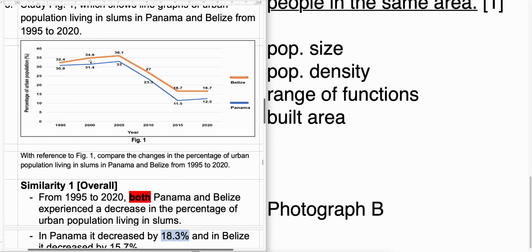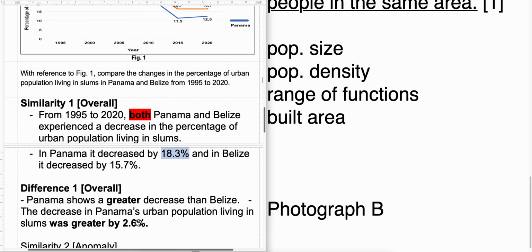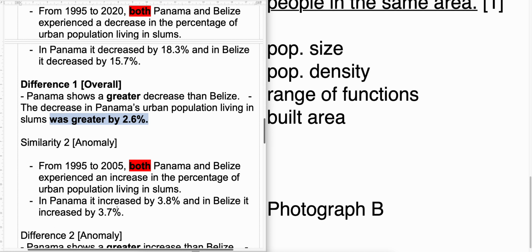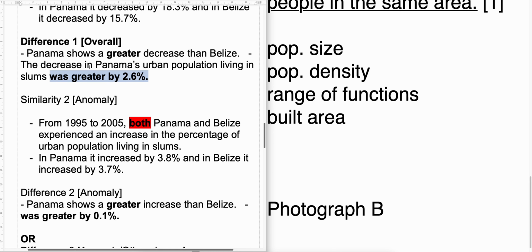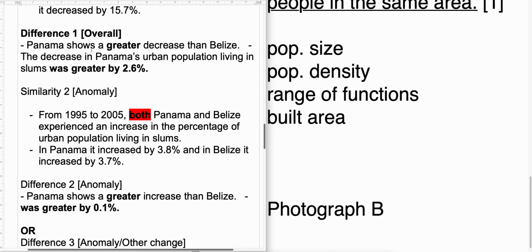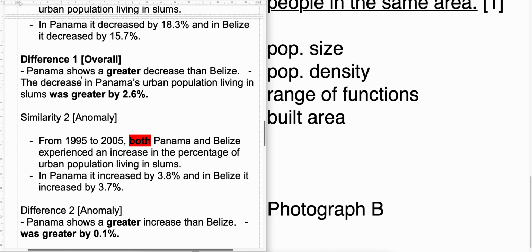Okay, so for example, over here, you can say in the similarity that 1995 to 2005 both increase. Okay, but then Belize increased more. For difference, Belize increased more than Panama. All right, and then tell me the difference in the amount that changed. Okay, so multiple right answers that you can talk about. You can say that Panama shows a greater decrease, okay, overall. Okay, so please insert the year. Some of you did insert the year.